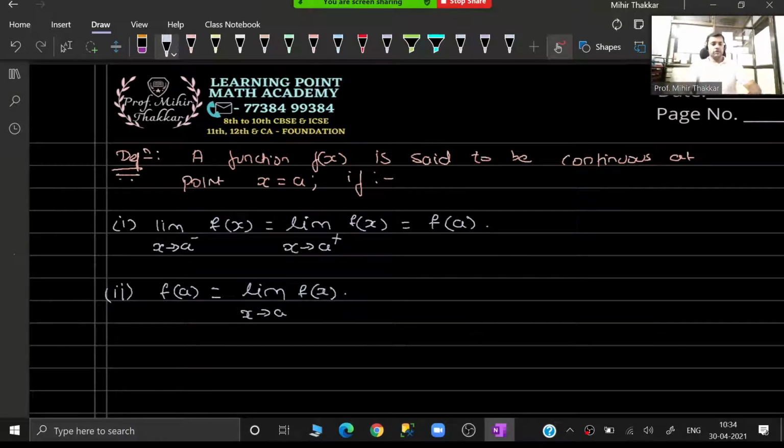And the second condition is that f of a is exactly equal to limit as x tends to a of f(x). Now looking at the question, we will be deciding whether we have to use the first condition or the second condition. So now the thing is how to identify whether in the question you have to apply the first or the second condition. So it is very simple guys. Let me give you a note for that. You can write over here.